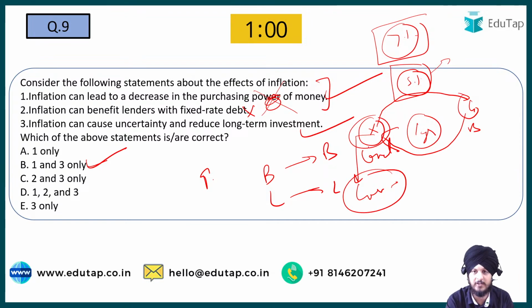But let us say the opposite happens. Let us say deflation happens and the inflation falls down. Now let us say the inflation is 3%. What is going to happen when the inflation falls down? Who is going to get benefited? The case is going to get reversed. Now if the inflation falls down, the lender is going to get benefited and the borrower is going to suffer. He is going to face the loss. So this is the scenario that happens in case of inflation and deflation. I hope it is pretty much clear to all of you.